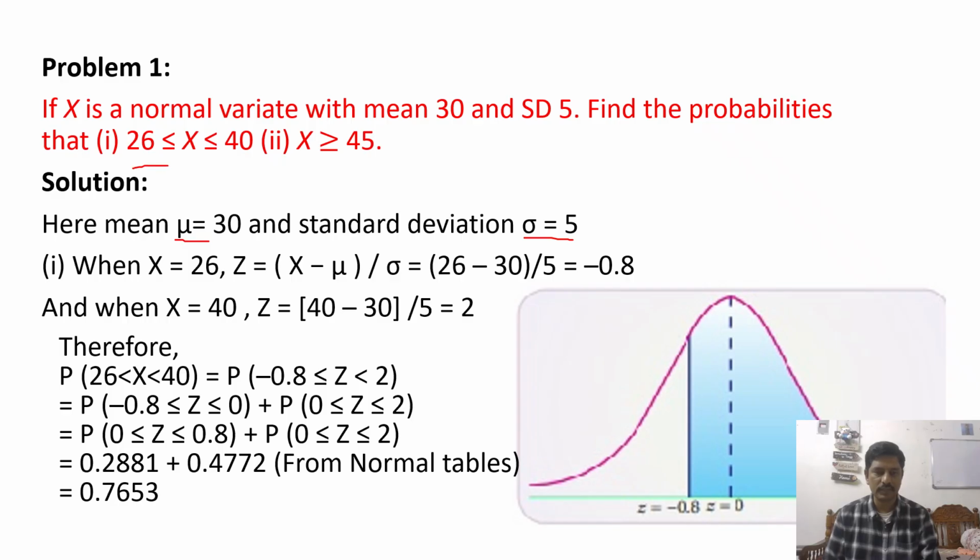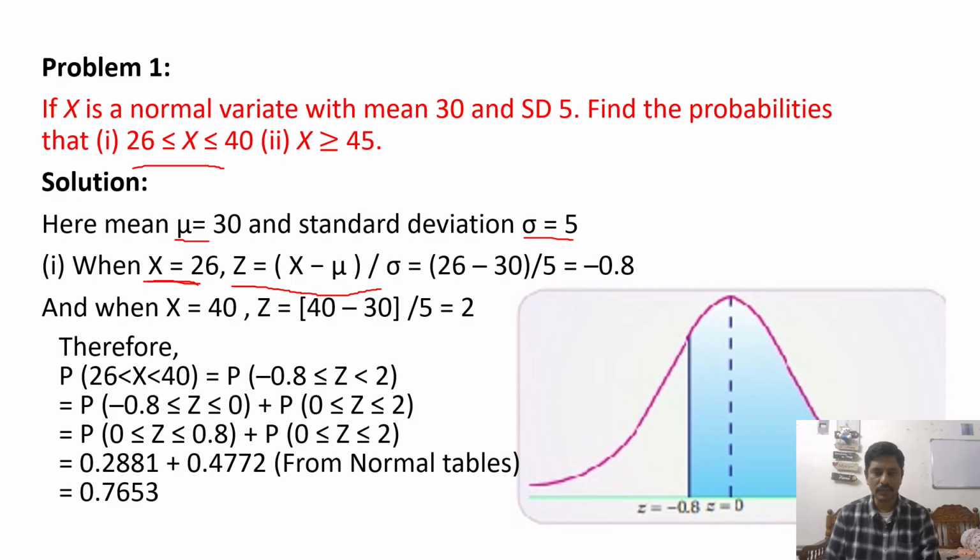First of all, 26 less than or equal to x less than or equal to 40. So I am taking x is equal to 26. Corresponding to x is equal to 26, what is the value I need to get for the z value? So x is equal to 26, then z is equal to, the formula is x minus mu by sigma.